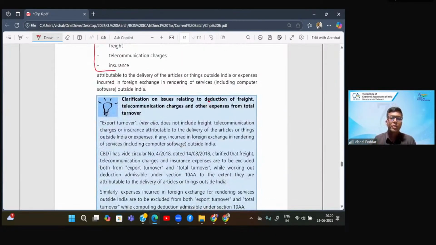Now, some clarifications relating to deduction of freight and telecom. So you have to deduct it from export turnover. So there is a clarification. Export turnover will not include these expenses which you have added to your invoice, right?